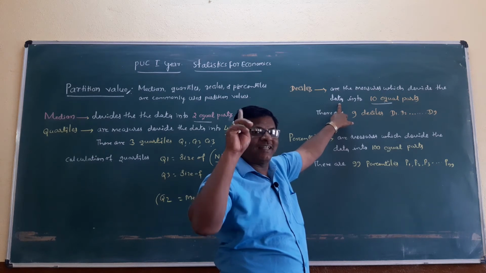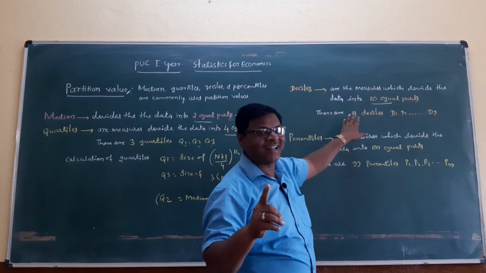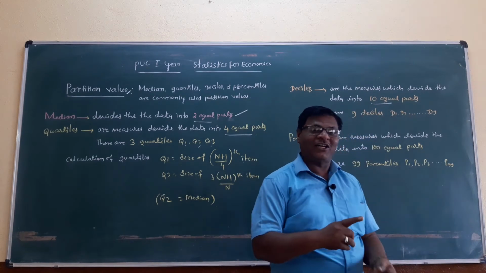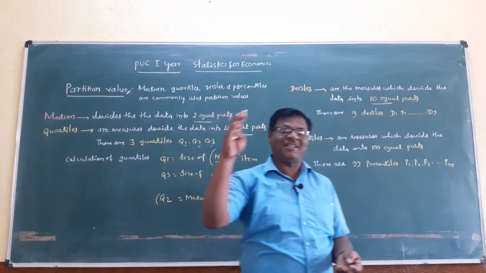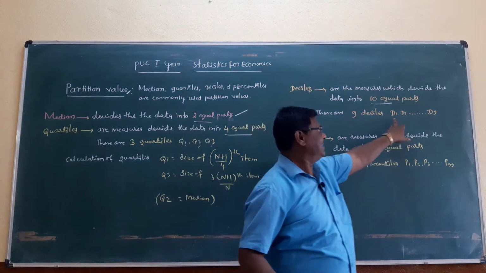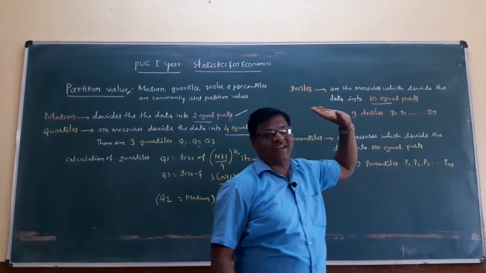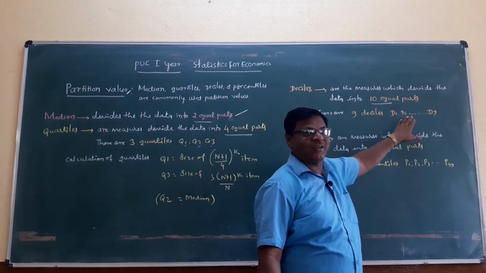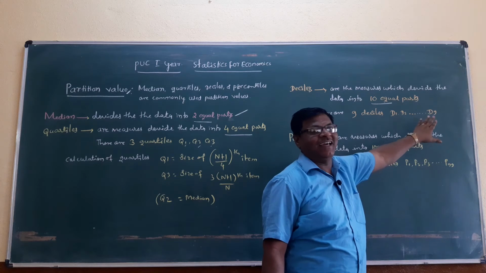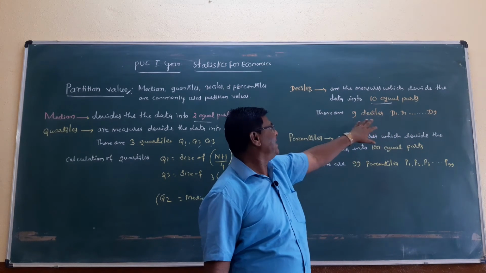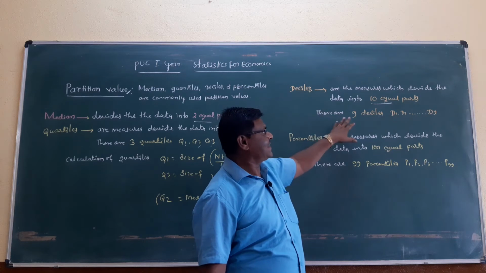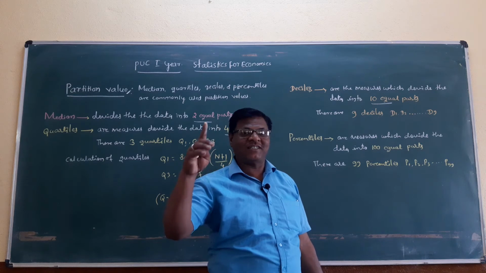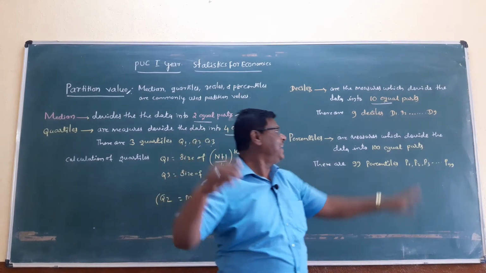How many parts? 10 equal parts. There are 9 deciles. They are D1, D2, D3, up to D9: D1, D2, D3, D4, D5, D6, D7, D8, D9.